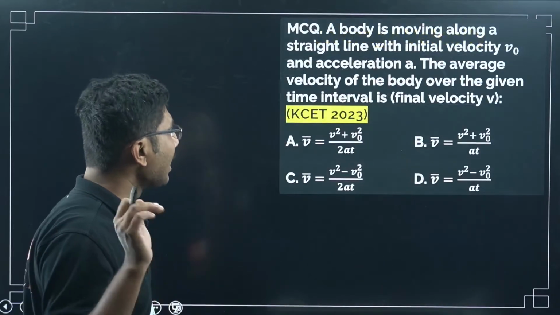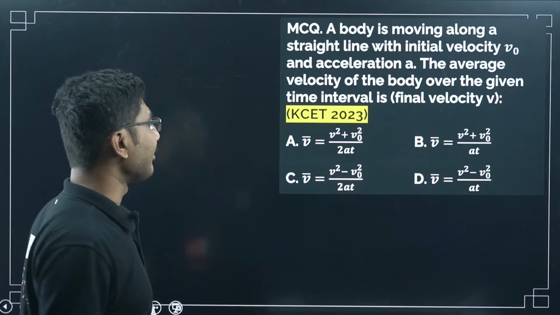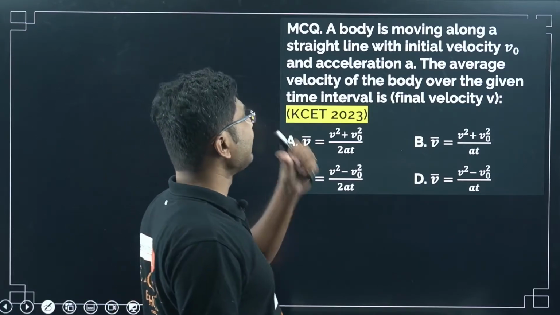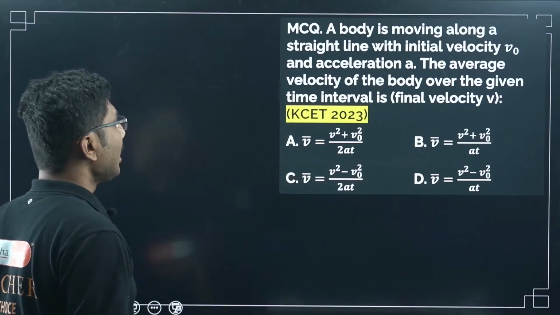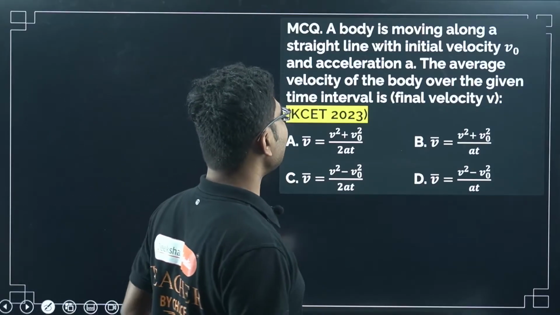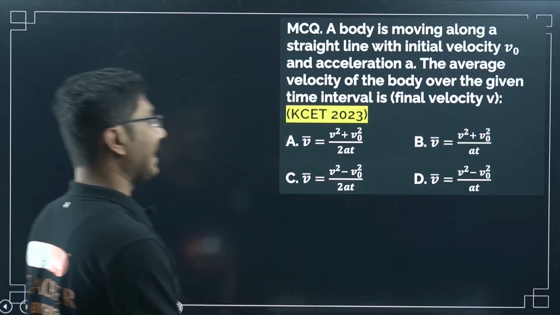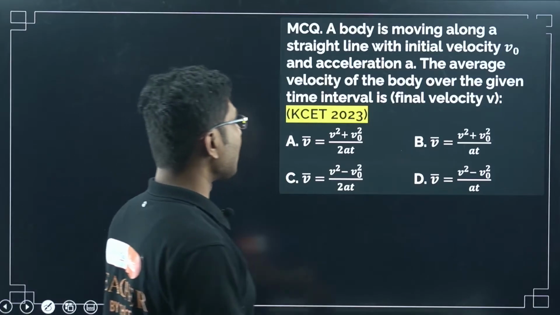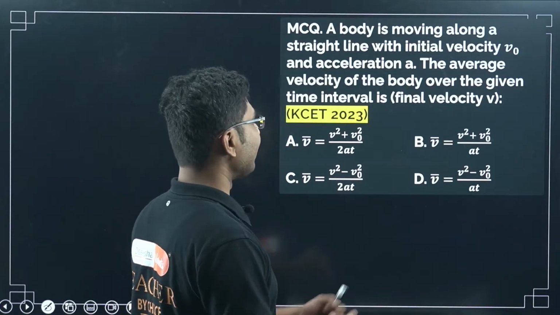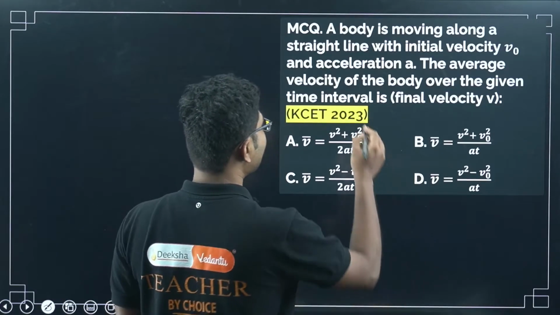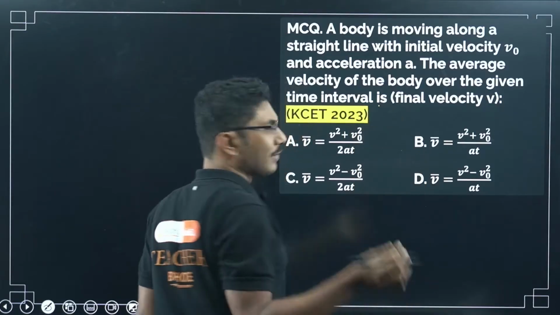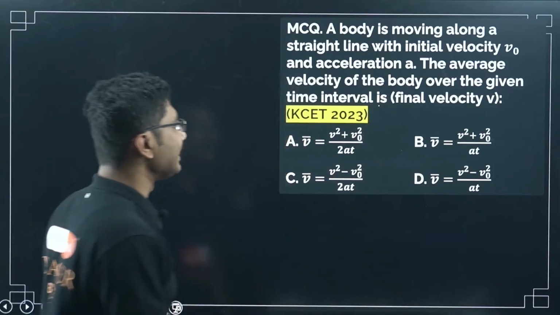Now let's see one problem that came in 2023. A body is moving along a straight line with the initial velocity v0 and acceleration a. The average velocity of the body over the given time interval is. The time interval is not given, but you can assume the interval is t.